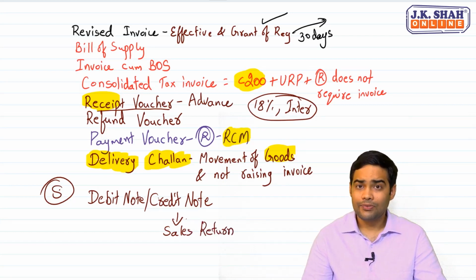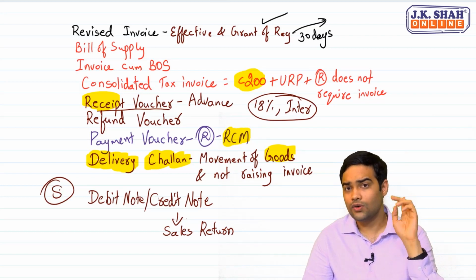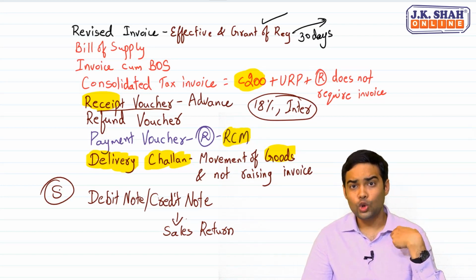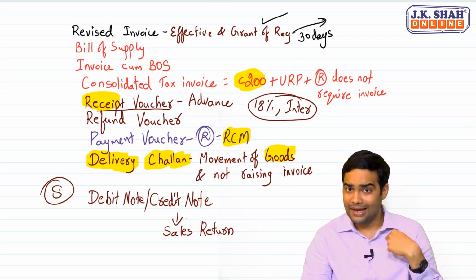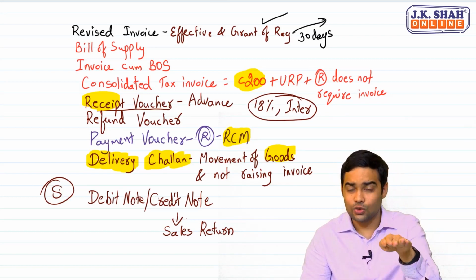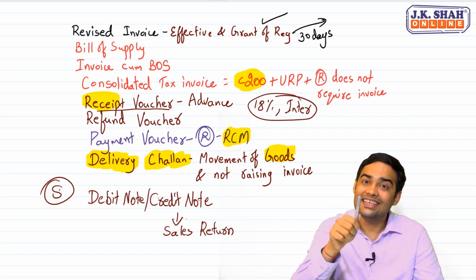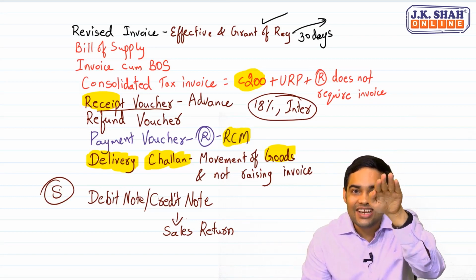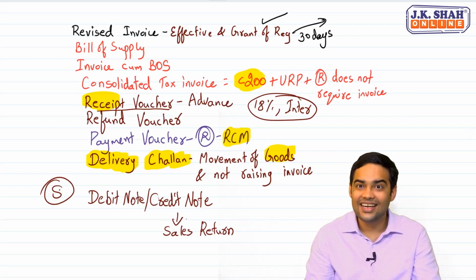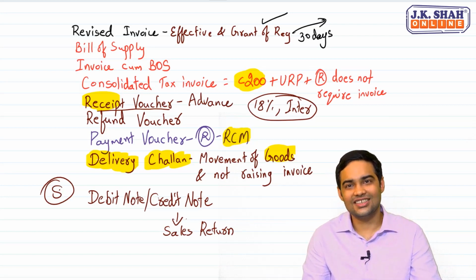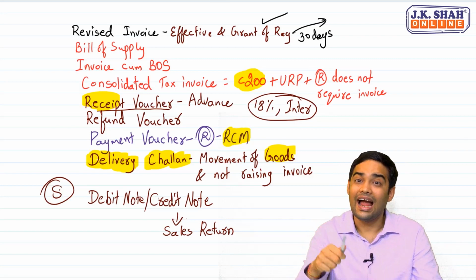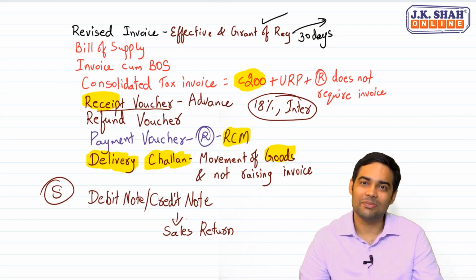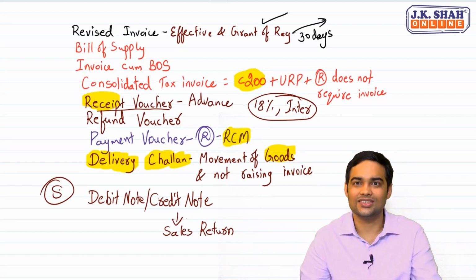Whenever there is a sales return, what will happen? My output as a supplier will reduce, and ITC of the recipient will reduce. Again, whenever credit note is issued, supplier's liability will reduce and ITC of my recipient will also reduce.